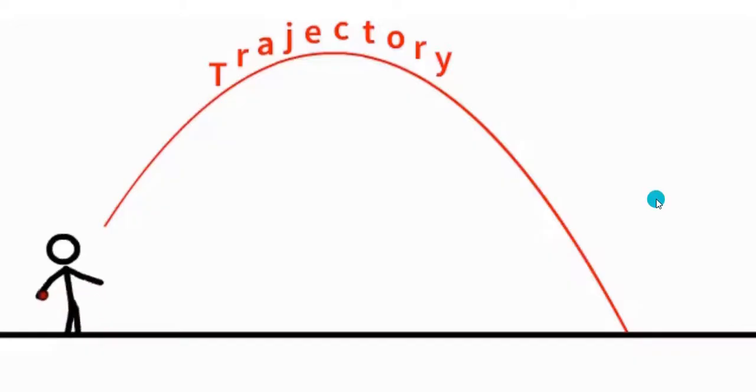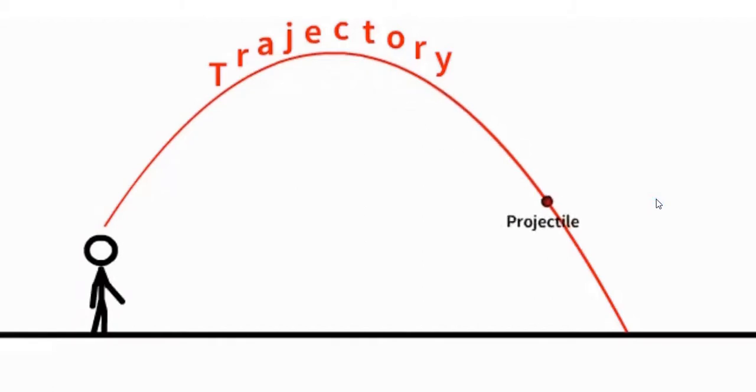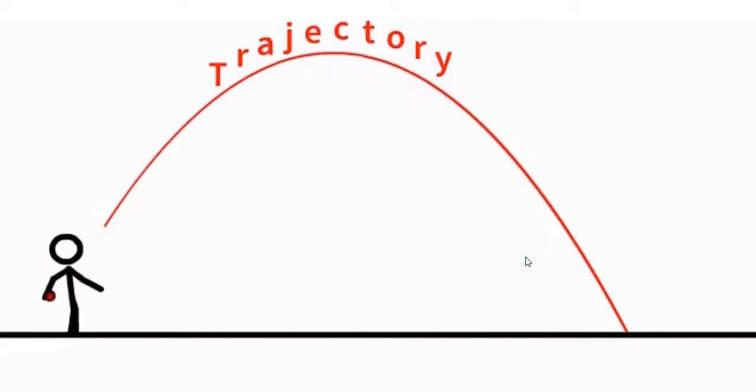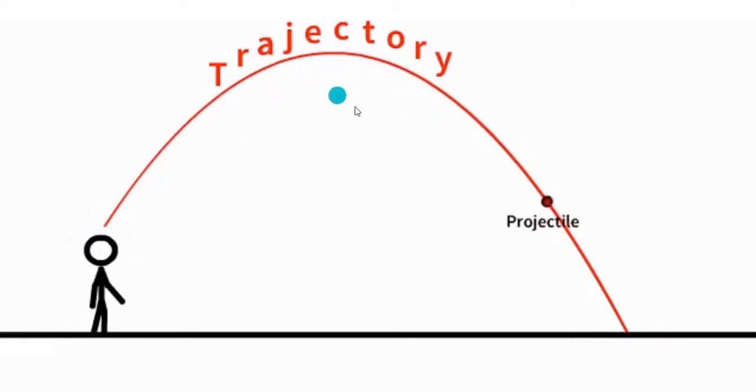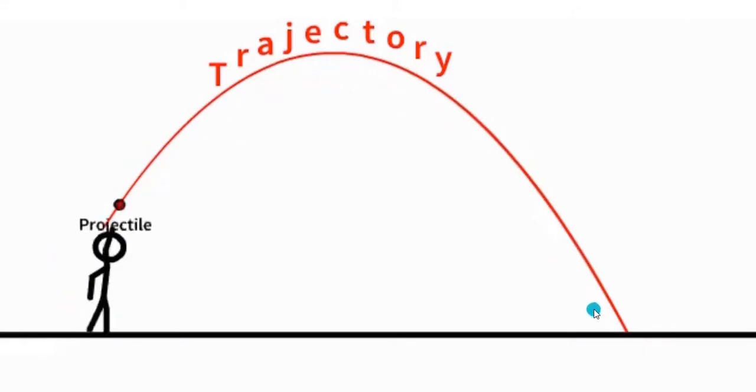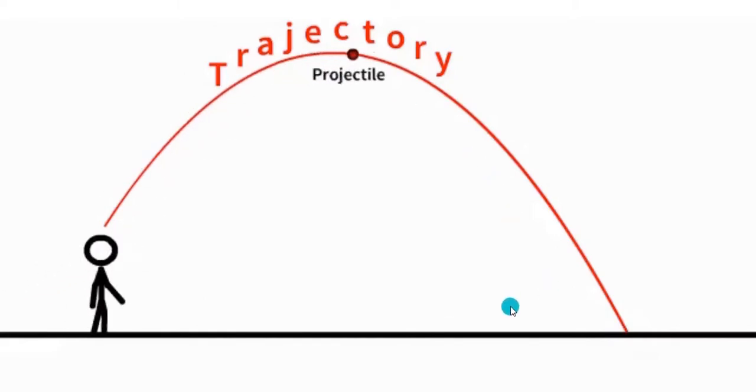Now let us see the demonstration of projectile motion. Let us consider a person throwing a ball. In this case the ball follows a parabolic path. See this one, this is nothing but the parabolic path. That is, this parabolic path is also nothing but the trajectory path.